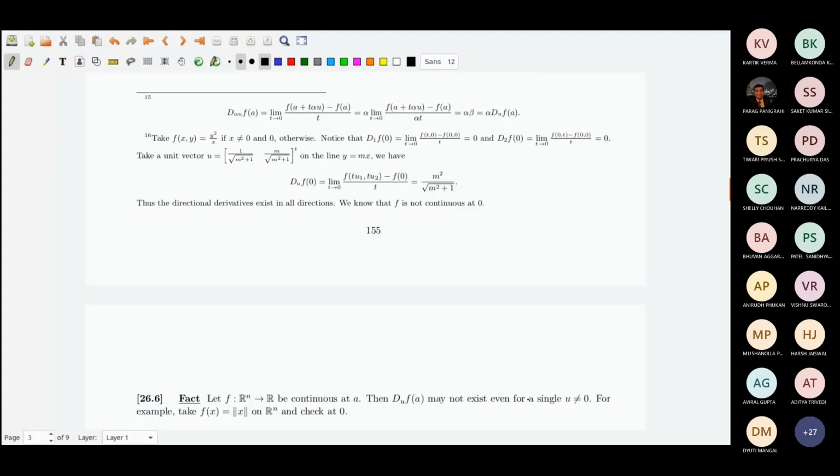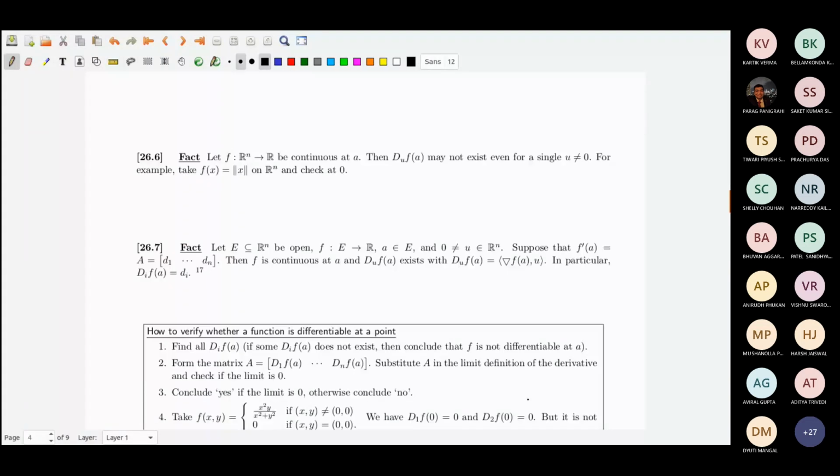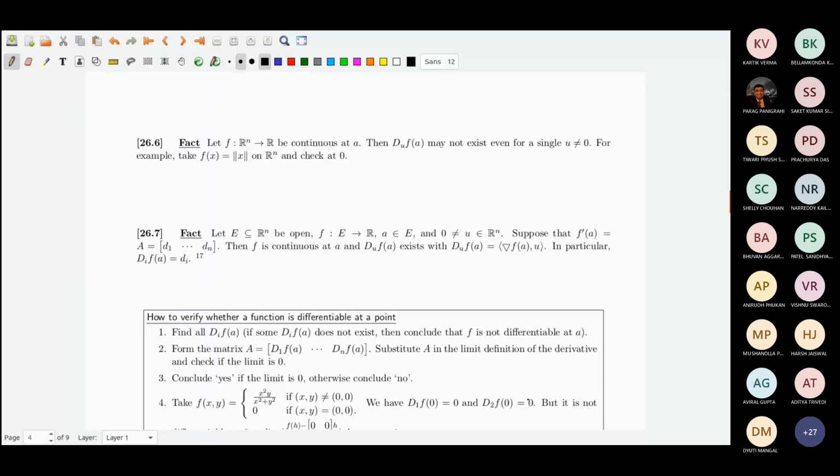What other facts? Suppose that you have a function from Rn to R. We are only talking about real valued functions on Rn. So continuous at a, then it is not necessary that any directional derivative will exist, not even for a single direction.